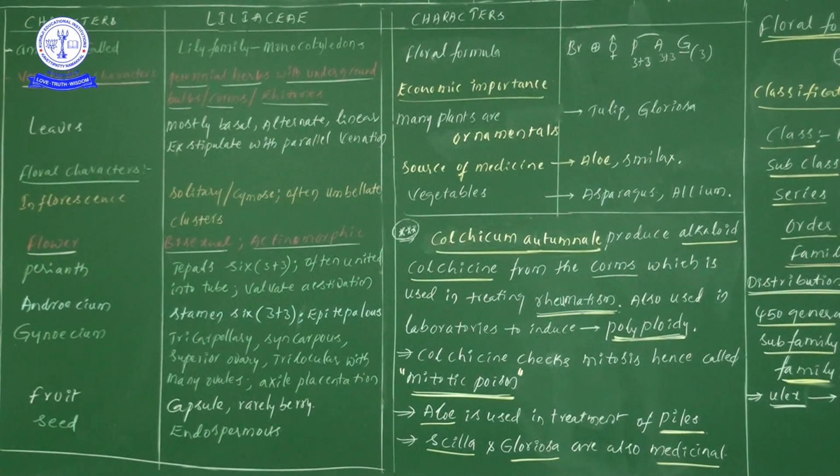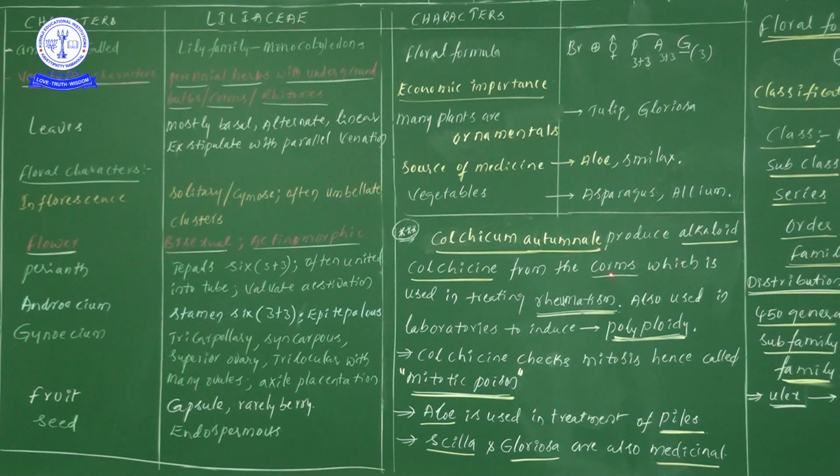The alkaloid name is colchicine. Now from Colchicum autumnale we are obtaining one important alkaloid, colchicine. This colchicine we have obtained from the corm. Corm means, once we have seen underground stem modifications: rhizome, corm, stem tuber, bulb. So what are the main important characteristics of a corm? It grows vertically in the soil. Did you remember one point?